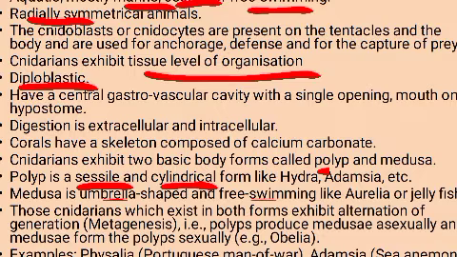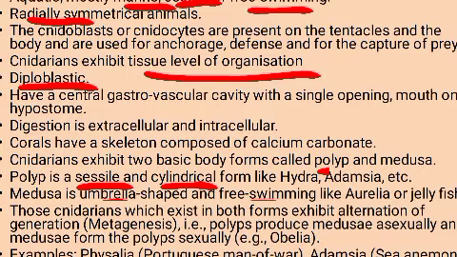This alternation of generation we can call metagenesis. So what is metagenesis? Alternation of polyp and medusal forms in the life cycle of Coelenterata is called metagenesis. If it is the polyp stage, they will produce medusa asexually, and the medusa will be producing polyp sexually.